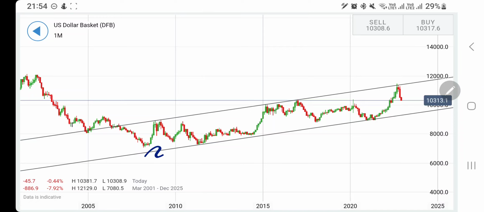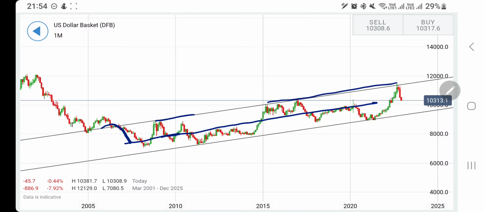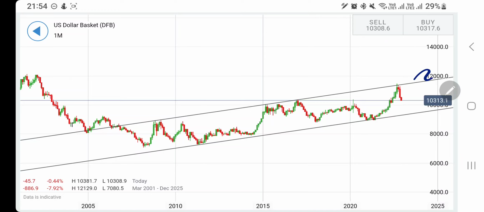But now let me take you a little bit far back in time, to the year 2007-2008. Since then, see this bullish channel in which the dollar index is trading. See the highs very well connected, see the lows very well connected, and this is what we had observed. And if you just connect these dots, you can observe that there is still a lot of downside available, where it may try to attempt and achieve, in fact, 95 levels, certainly a very good support. And from that zone we will observe how it behaves. A bounce back is possible from those levels.